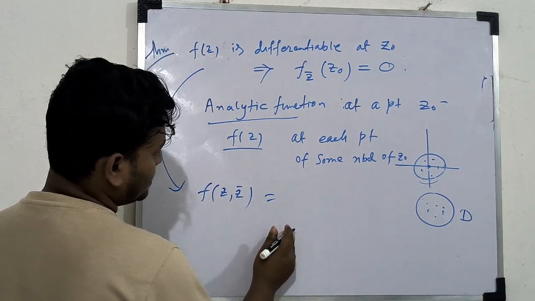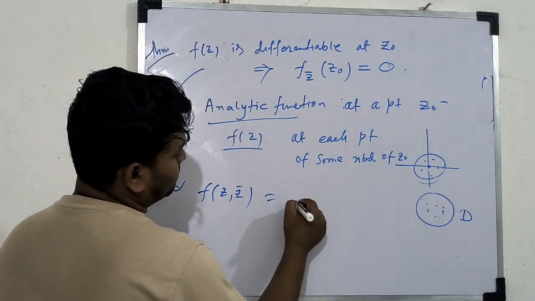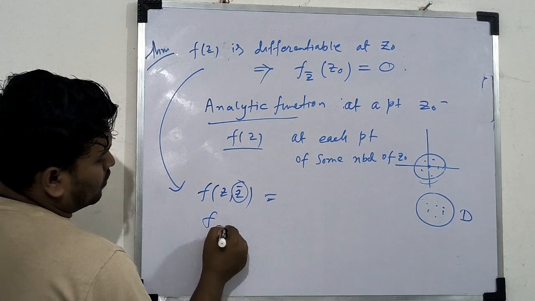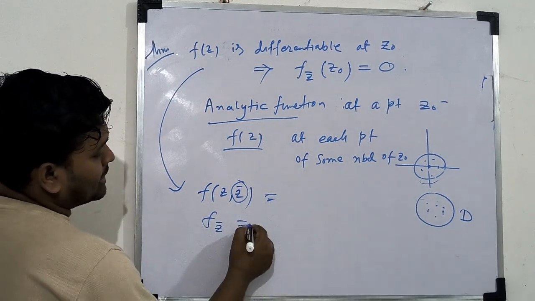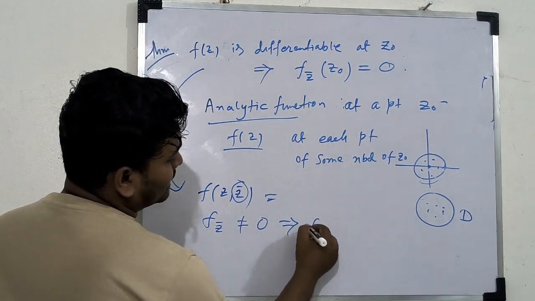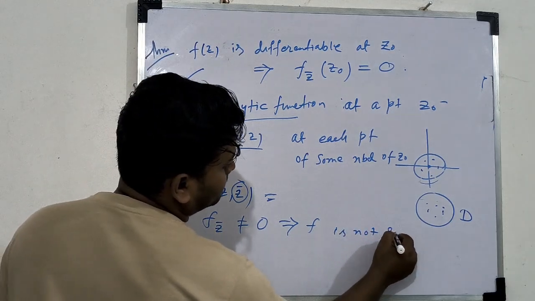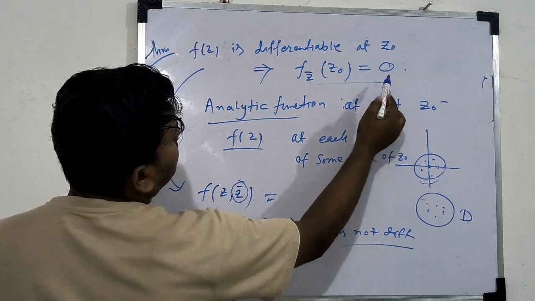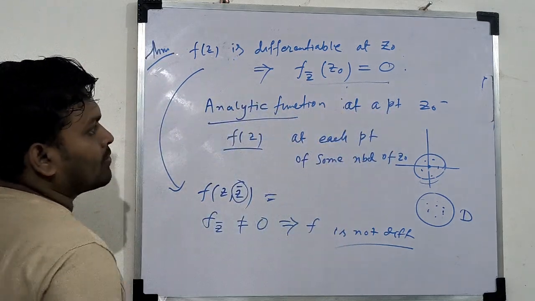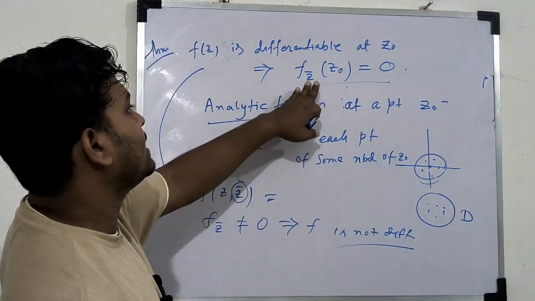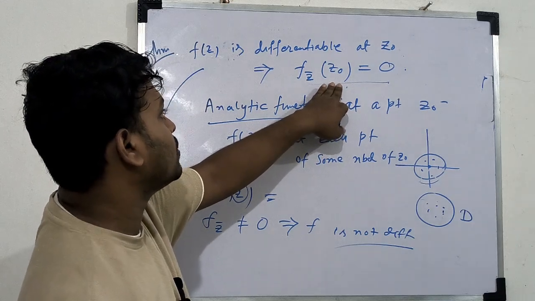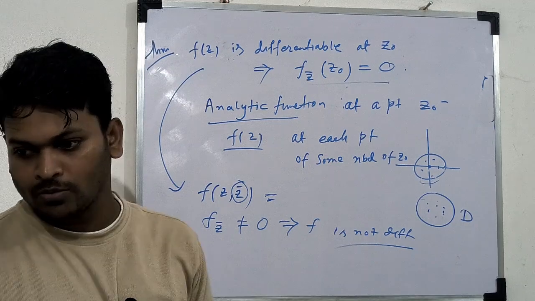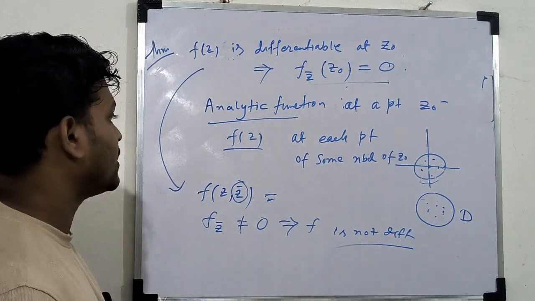So if you are given a function in terms of z bar, you find f_z bar. If this is not equal to 0, then we can say f is not differentiable. If this is differentiable, then it will happen. If it will not happen, we cannot say this is not differentiable, but contrapositively we can say if this is not equal to 0, then f is not differentiable. So we apply this theorem to show non-differentiability of a function.